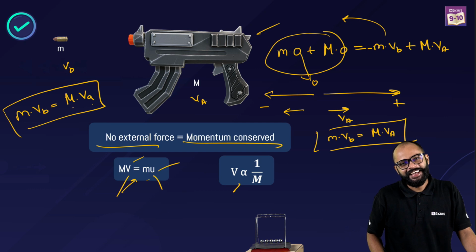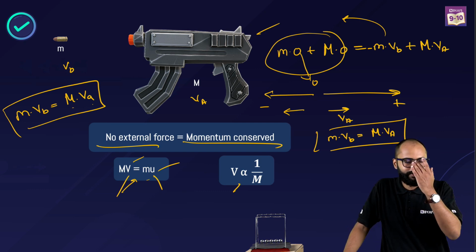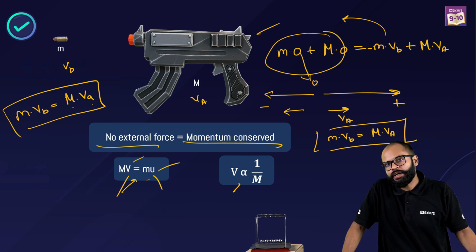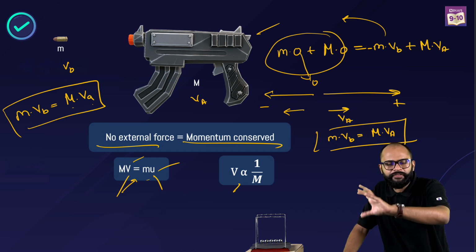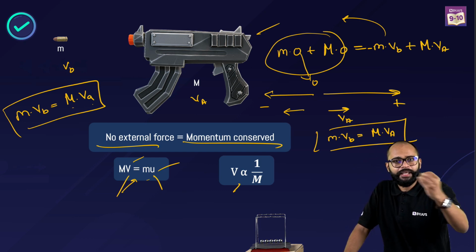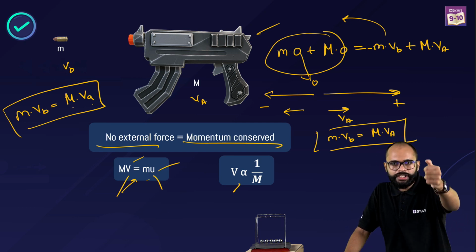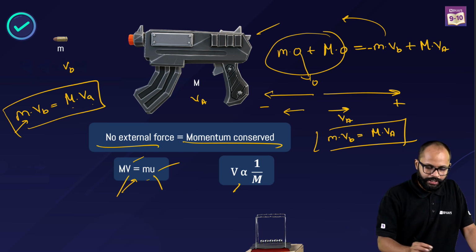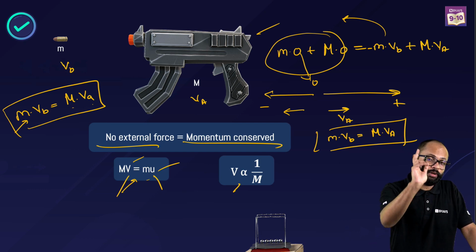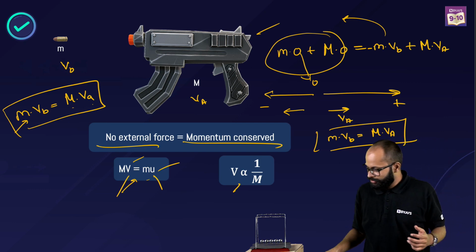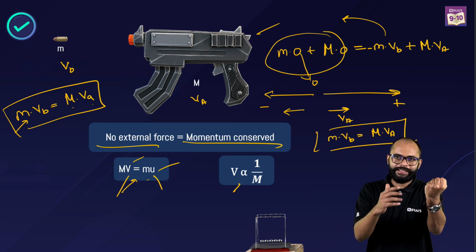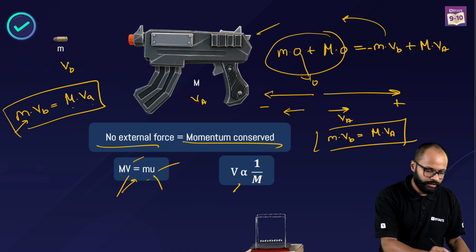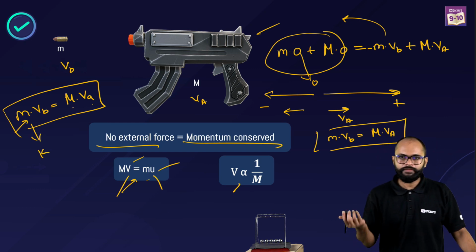See, this is one thing which was told to you. Force applied is same. Mass of gun is different because rifles are heavy and light, but bullet is same. Force applied means change in momentum for the bullet will be same, correct? So mvb becomes constant, the bullet's velocity. If bullet is same and force applied is same, its momentum change will be same. So that's why m into vb is same. Can I say this is a constant? Yes, sir, we can say it's a constant.